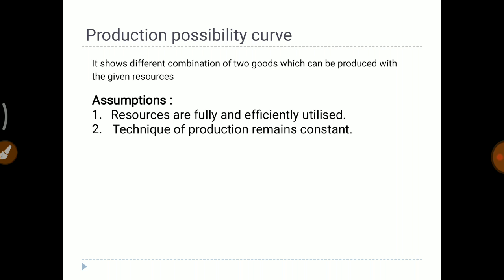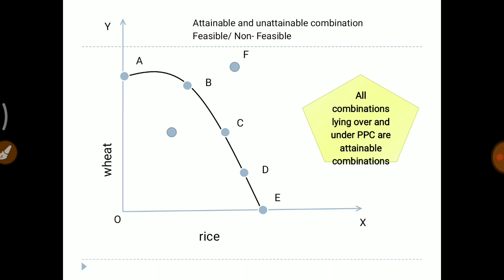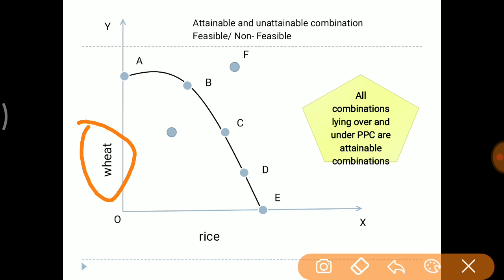Before going on to the assumptions, just see the graphical representation. Here you can see on one side there is wheat and on the other side there is rice, meaning on the x-axis the good is rice and on the y-axis the good is wheat.